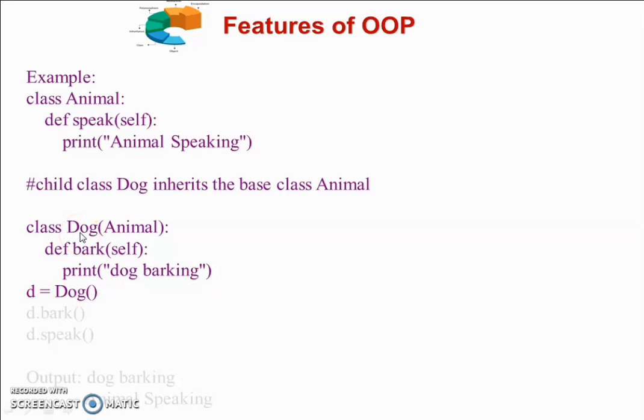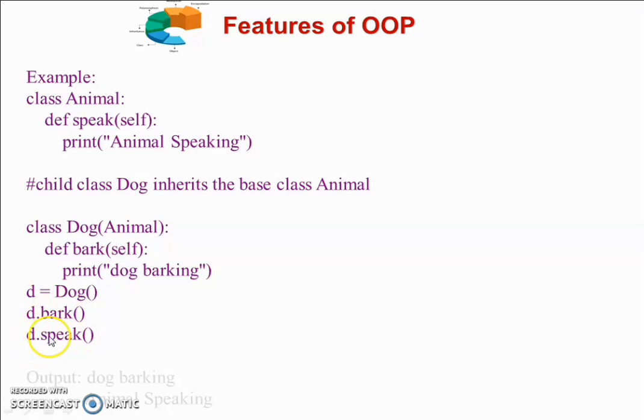As we know, inheritance is the ability to acquire the basic features or all the features of a base class as they are into the derived class. By using the object of the Dog class, we can access the member method of the class Dog itself and also the member method of the class Animal. So I simply write d.bark() and d.speak(). I am simply calling these two methods outside the class.